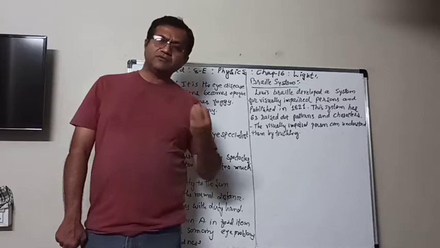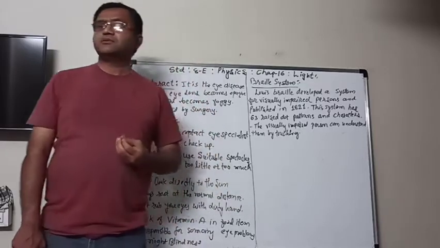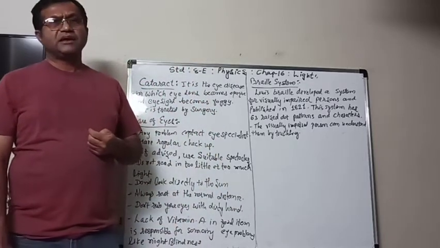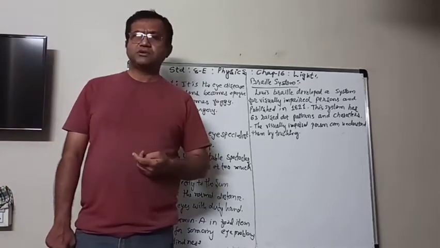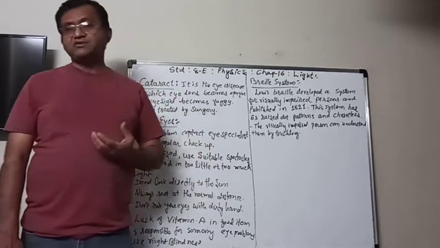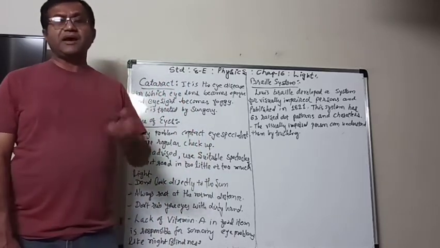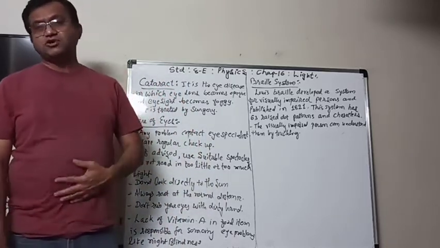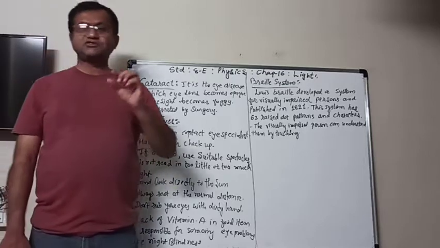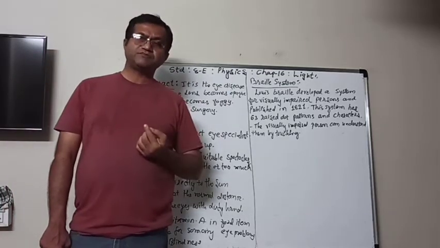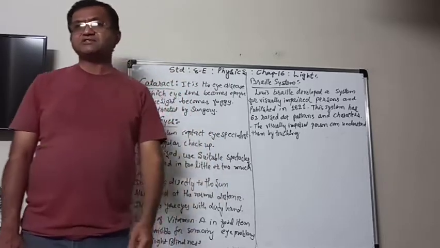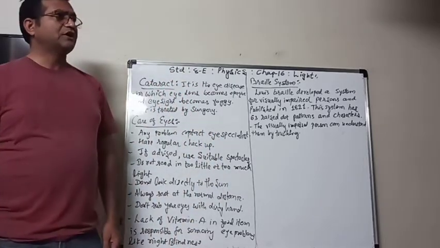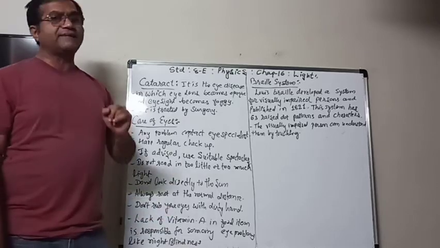And now, by modern techniques, it can be easily taken out. Nowadays they take out the opaque lens and put an artificial lens in its place by surgery. So it can be cured easily nowadays.